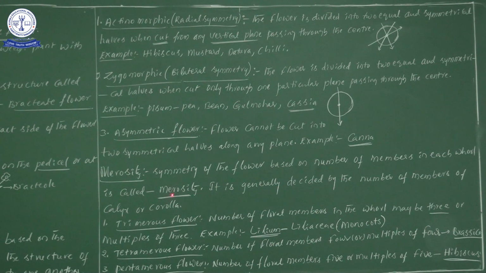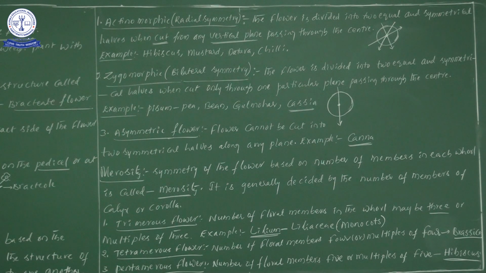So we have taken merosity based on the numbers of calyx and corolla. Now let us have a look at the types. How many types are there? Three types are there. First one is trimerous flowers, second one is tetramerous flowers, and third one is pentamerous flowers.